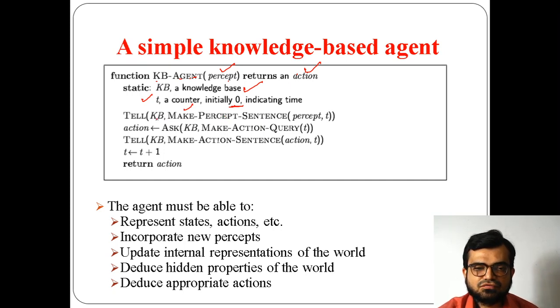Now what operation does it perform first? The tell operation. Now the knowledge based agent will tell to whom? The first argument is to tell the knowledge base to make a percept sentence. That means it tells that so and so input has been received through the environment. So that's why it percepts the sentence. Whatever the percept sentence is, it will provide, it will tell to whom?